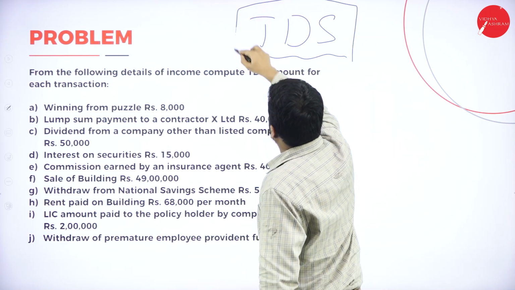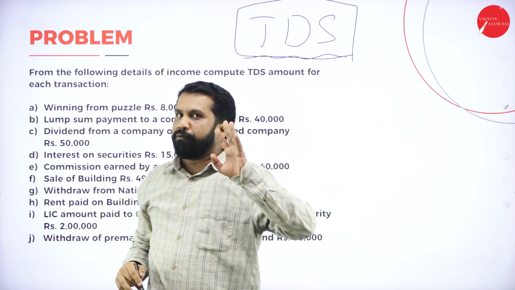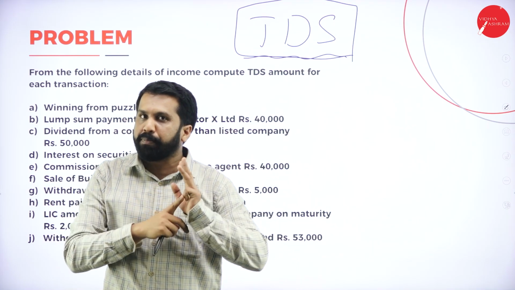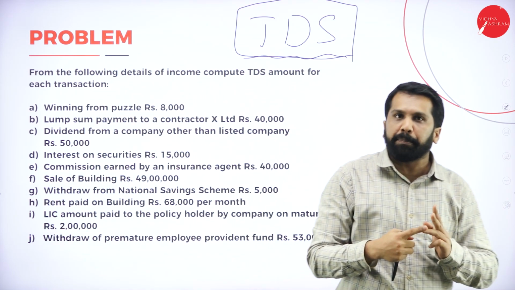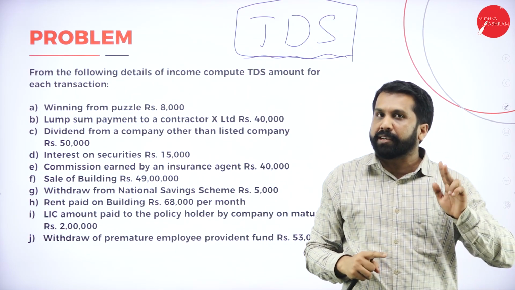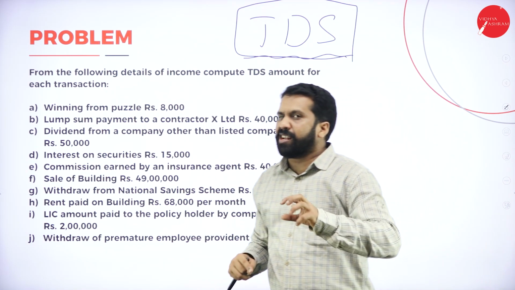TDS. What is the next topic? TDS. Which are the topics we completed? Again, I'll repeat. First one we completed depreciation. Second one we completed capital gain. Third one we completed assessment of individual. As I told you, assessment of individual is a little complicated.